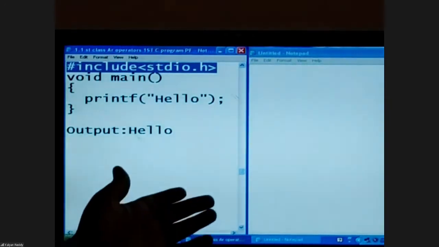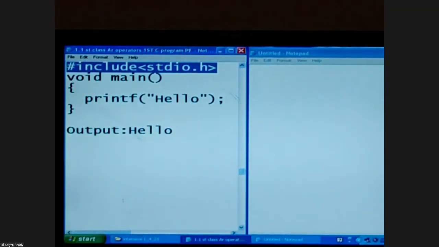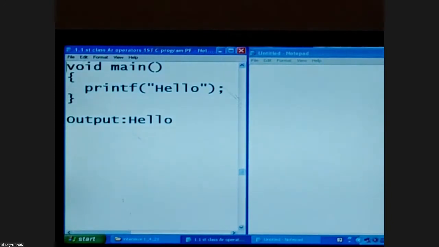Here inside my class, I'm using the TC compiler. TC means Turbo C. So this is fine. Simply, the function of printf is that it prints the information within the double quotes, so the output is hello. The elaborate definition of printf we'll discuss after some time. Now, let's analyze each pinpoint.